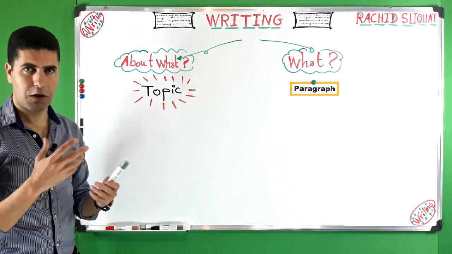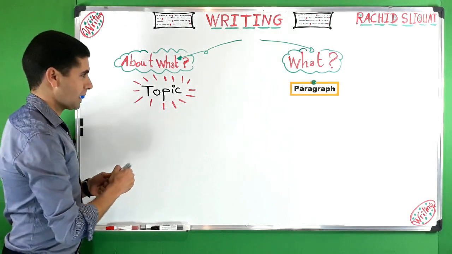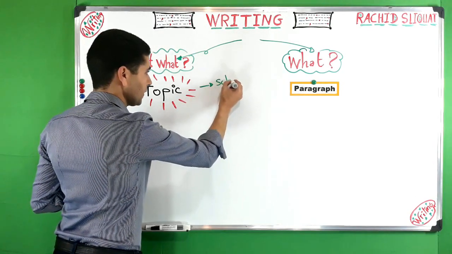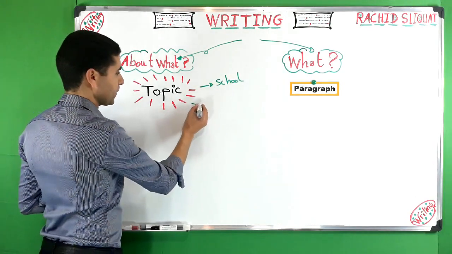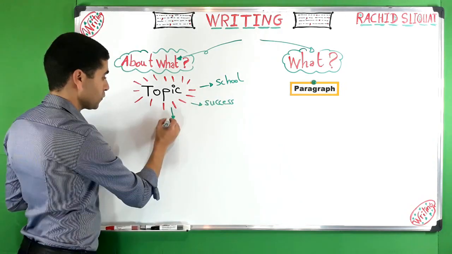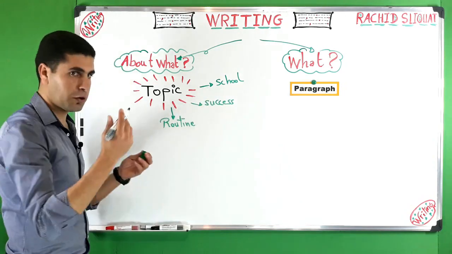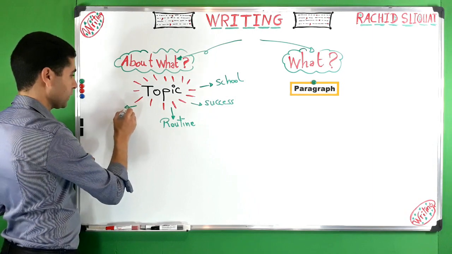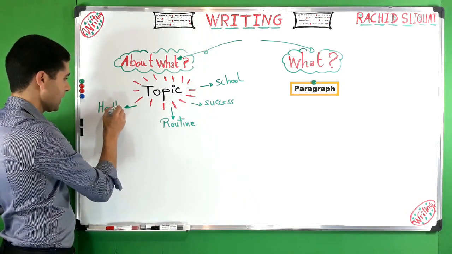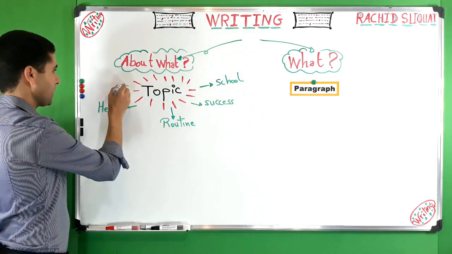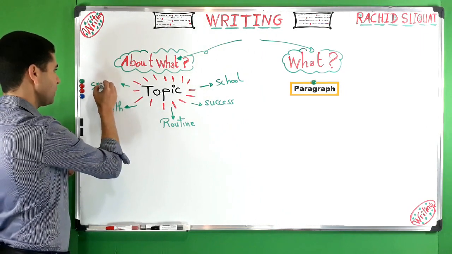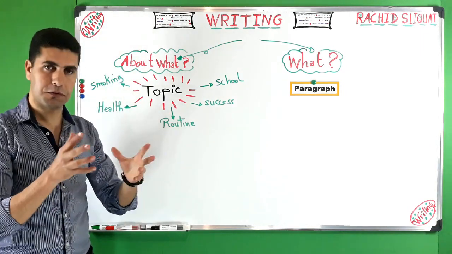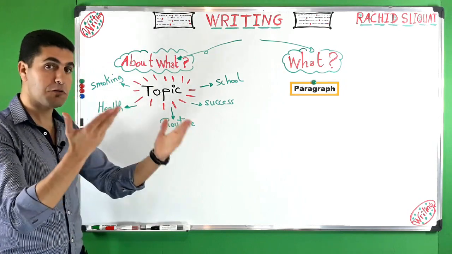Topics, for example, can be like school. We can talk about, for instance, success, routine, or health. We could also talk about a topic like smoking, etc. So these are all examples of topics we can write about.